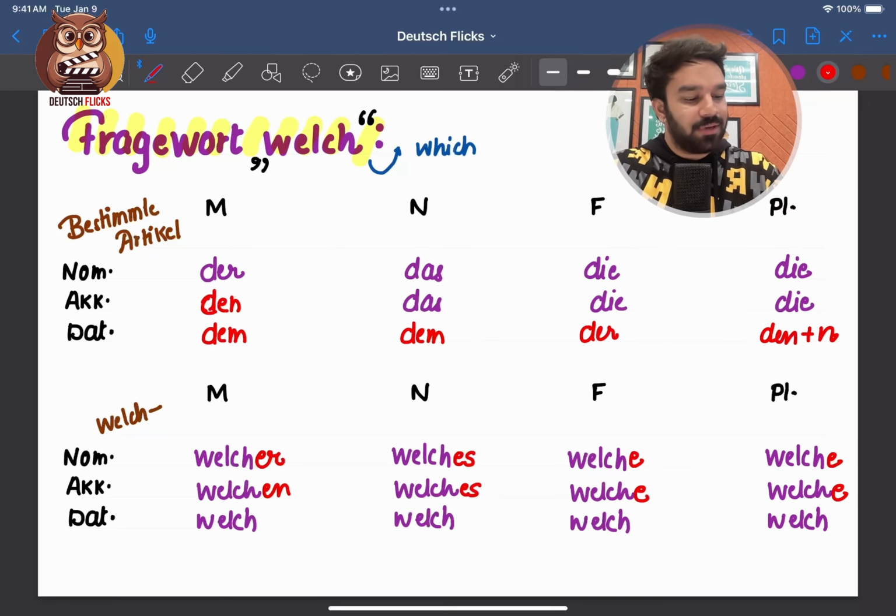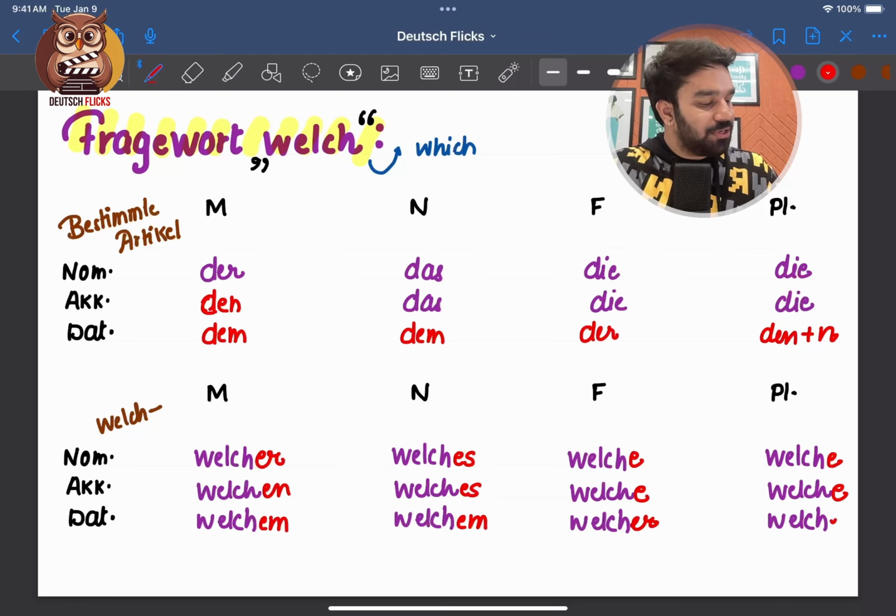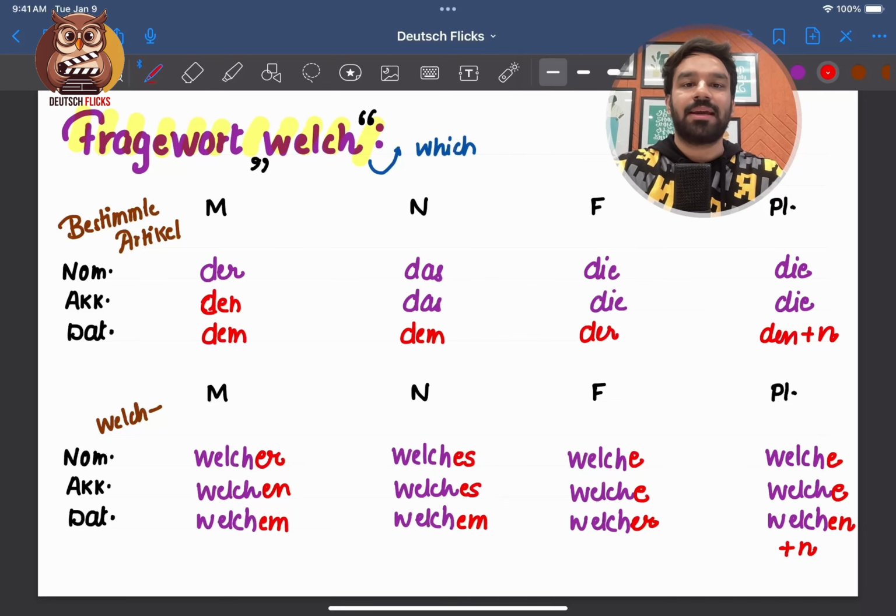In case of dative case, we can see der and das, they both change to dem. So we can take this em. So it becomes Welchem, Welchem. Here we have der. It will be Welcher, and here die is getting changed to den plus N. So our Welche will be changed to Welchen plus N. And we are done. Easy peasy, right?